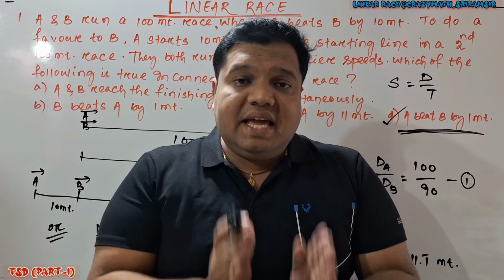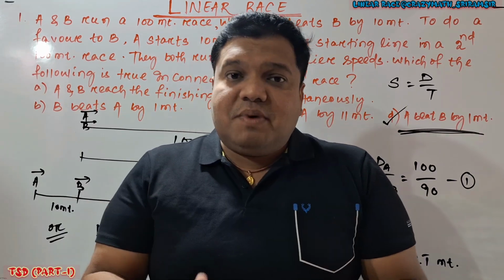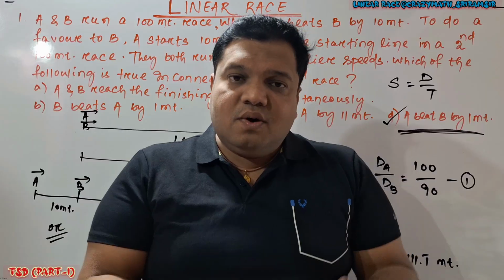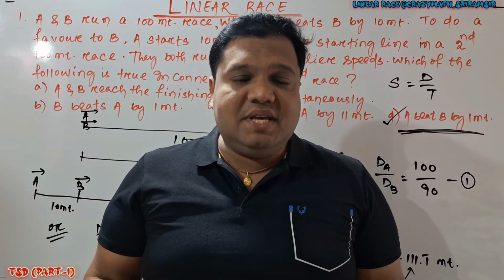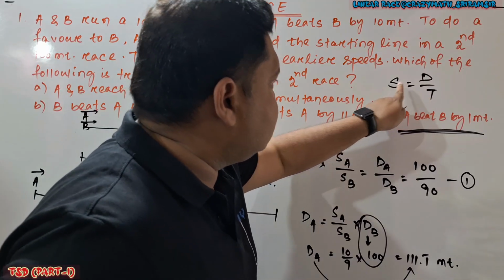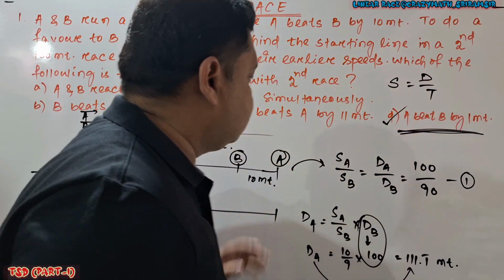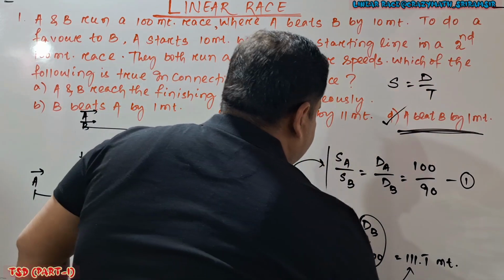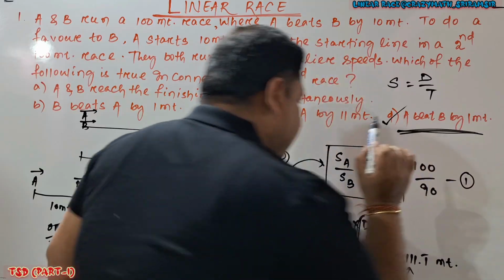जिस टाइम पर A ने रेस को फिनिश किया, उस टाइम पे B कहां पे है. You understood na? When A finishes the race, where is B? Time is constant. Time constant means what? If time is constant, speed is directly proportional to distance. Which formula you apply? SA by SB is equal to DA by DB.